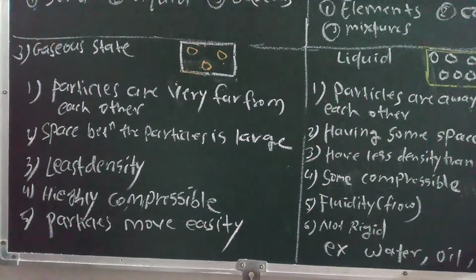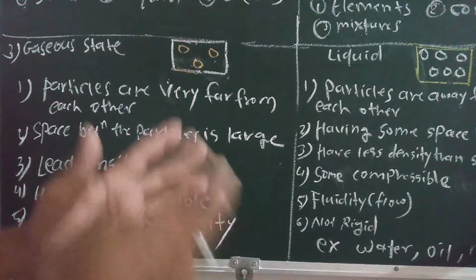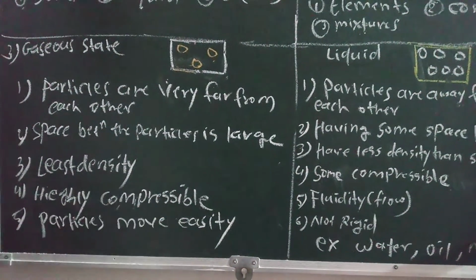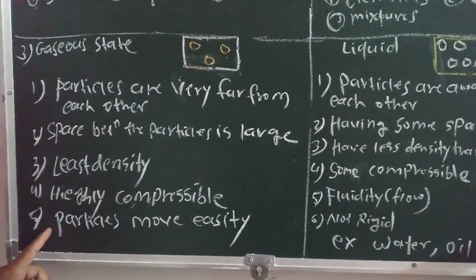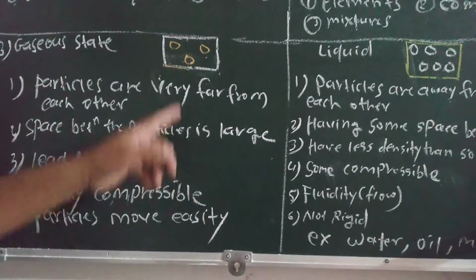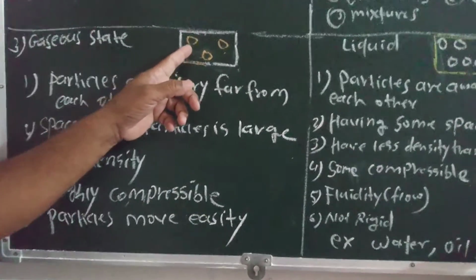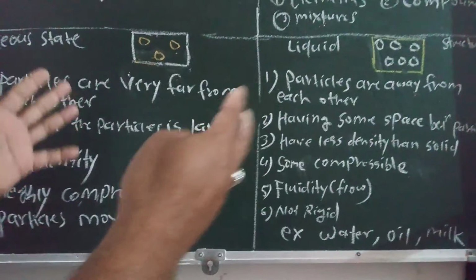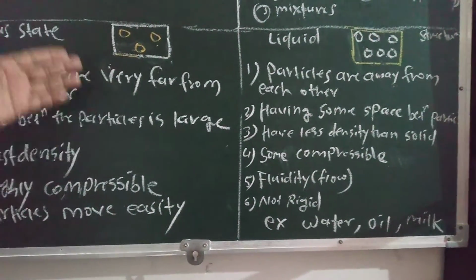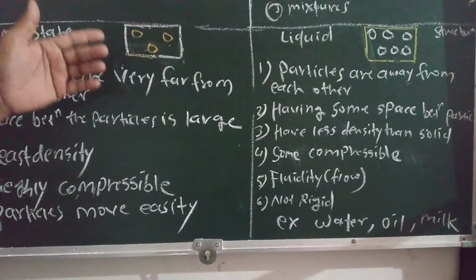Therefore we can say that this is highly compressible. We can compress this very easily. Last point is that particles move easily. In the gaseous state, particles are moving easily, freely. This is the characteristic of the gaseous state.